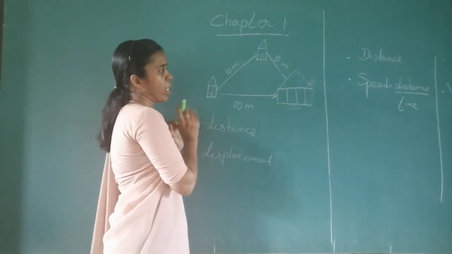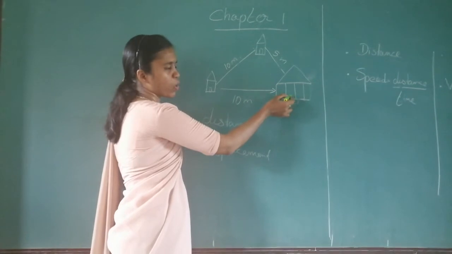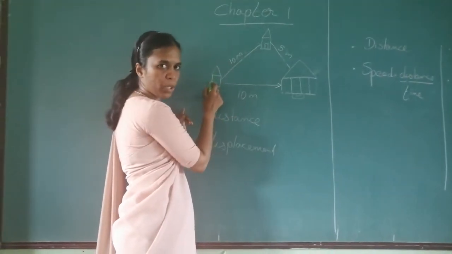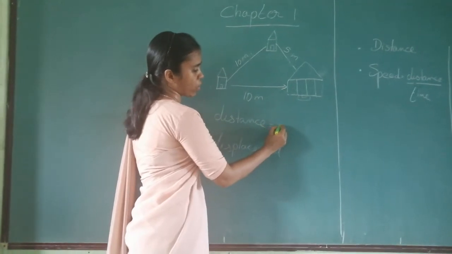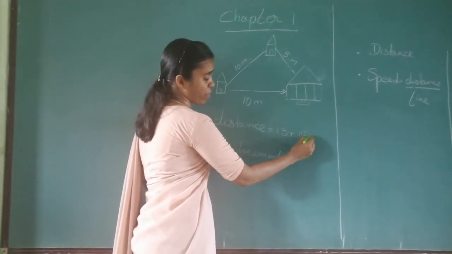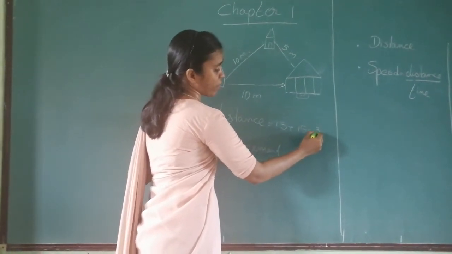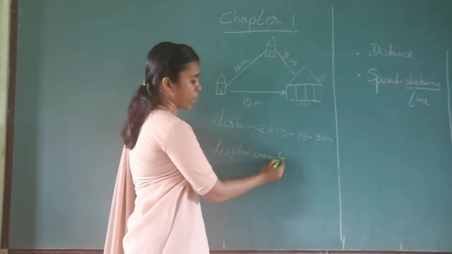Okay. Now suppose you went to the school along with your friend and the school declared a holiday and you have come back to your house. Now, to go you have taken 15 meter, so the actual distance will be 15 meter. To come back again 15 meter, so you will cover 30 meter. Now, what is the displacement?